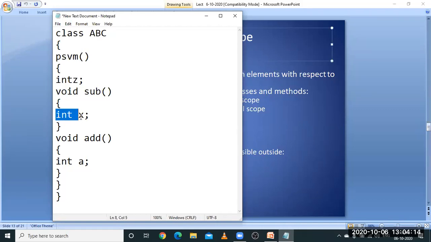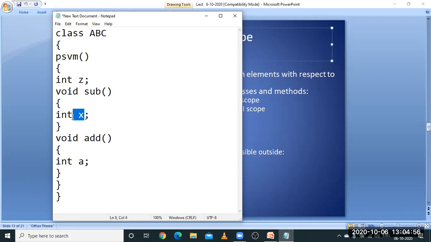Now, this is part of local scope because we are using this variable within the method called sub. Similarly, add is a method which contains a variable a, which is of local scope. But you observe here, we are defining a variable under class scope. It means that this variable can be accessed by these methods throughout the program. All the methods available in this class will be accessing this variable. It means that it is global.